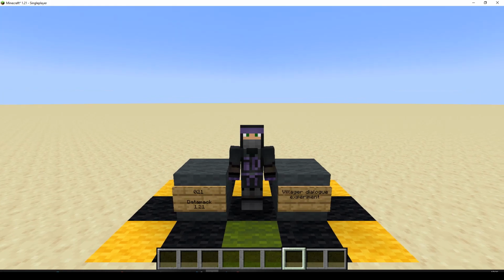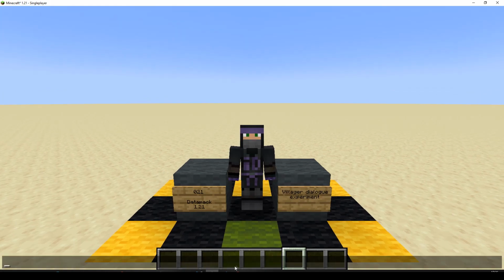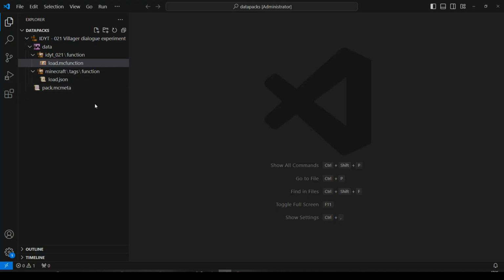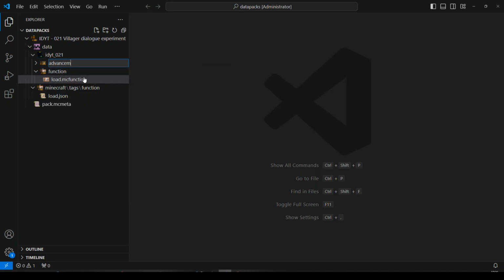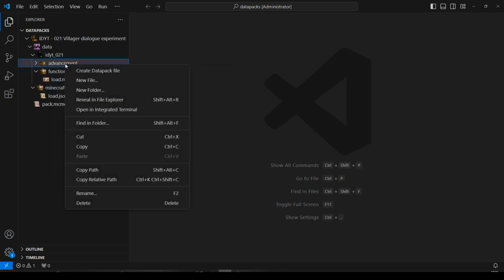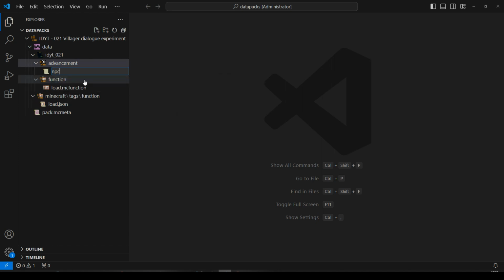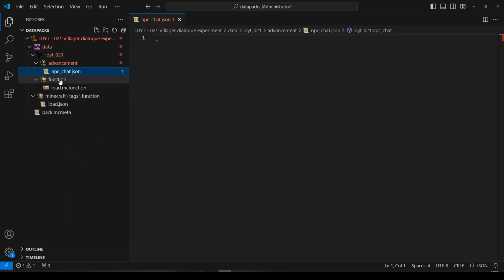Okay, right. The first thing I'm going to do is pop over to our empty data pack. If you don't know how to make this, you can watch episode 1, and I'm going to create all the files and all the folders that I'm going to need. So if at any point you need to have a look, you can just come back to this chapter. So let's make a new folder in our namespace. Advancement, that is obviously going to be for our advancement. New file, I'm going to call it npc chat.json.